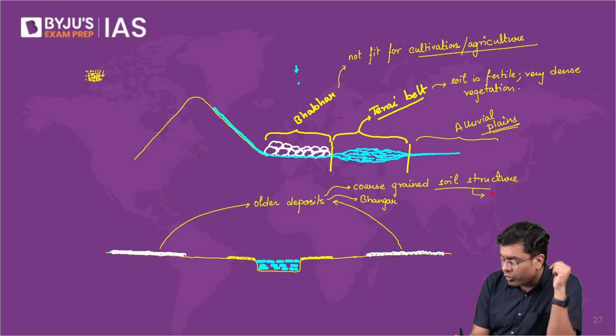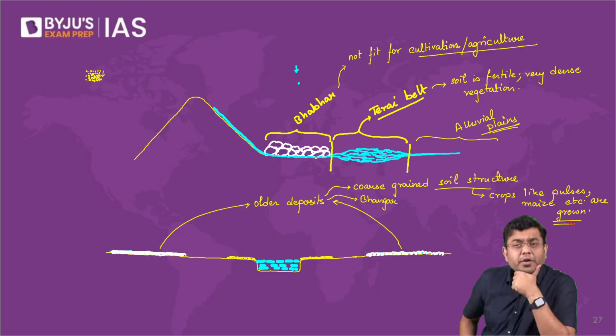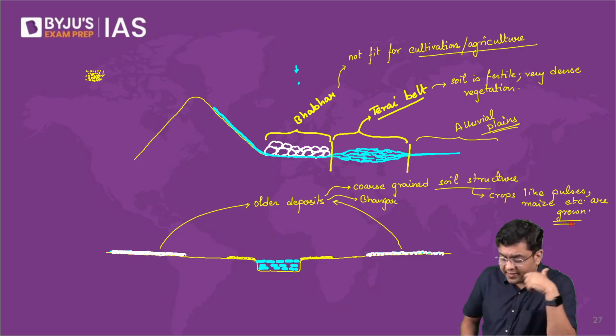So crops such as pulses, then you have maize, etc. are grown. Okay, that is what is observed in this case.